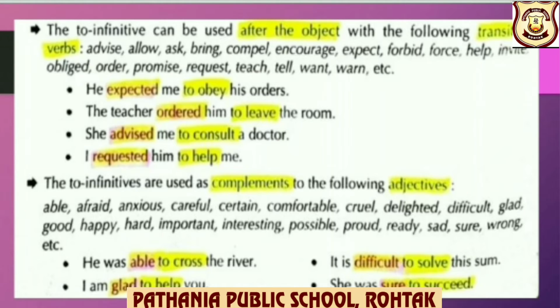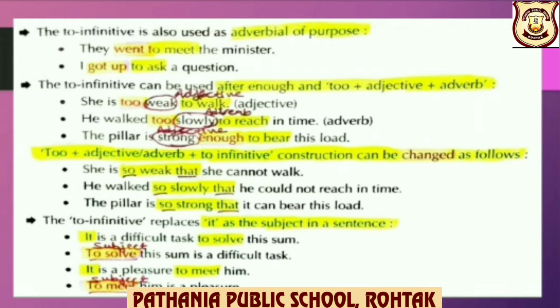So here you can see, children, the adjective able and to infinitive to cross, which is used as complement. The to infinitive is also used as adverbial of purpose, that is in order to.